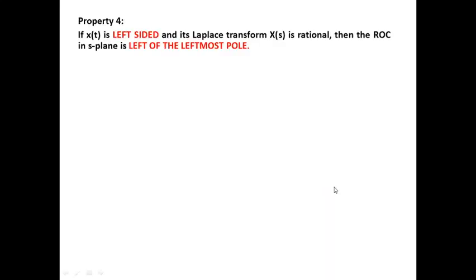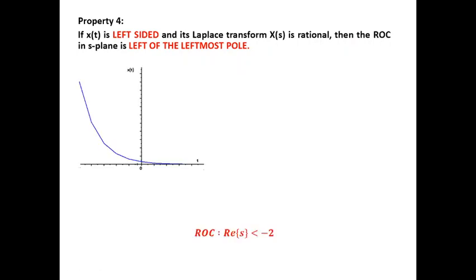Property number 4. If the given signal x(t) is a left-sided signal, or if it is a sum of left-sided signals and its Laplace transform is rational, then the ROC is to the left of the leftmost pole. So let us consider this signal x(t). So we can see that this signal is a left-sided signal from the graphical point of view. It extends towards the left side and here it decays. Towards the left side it has values.